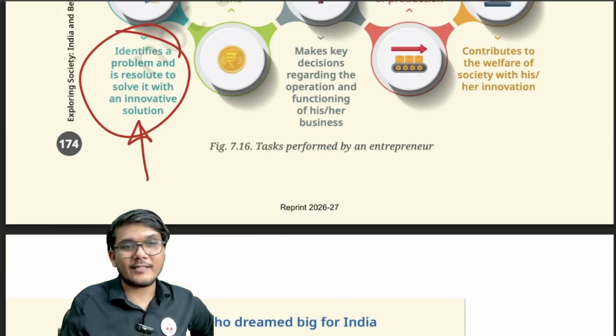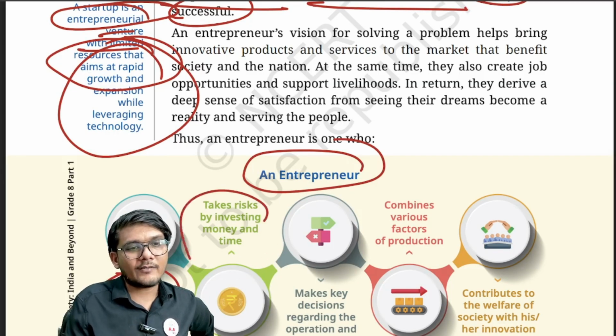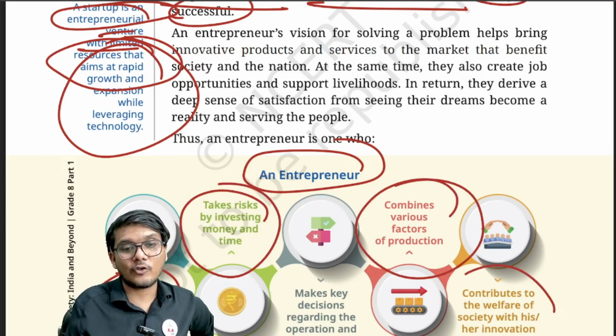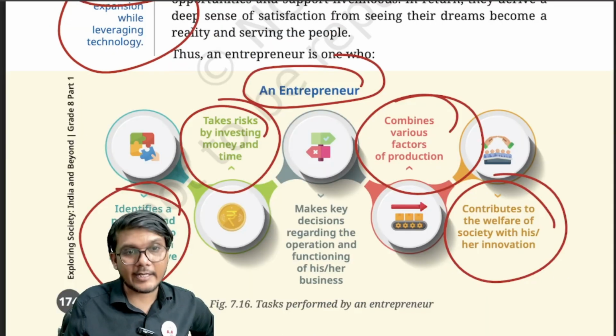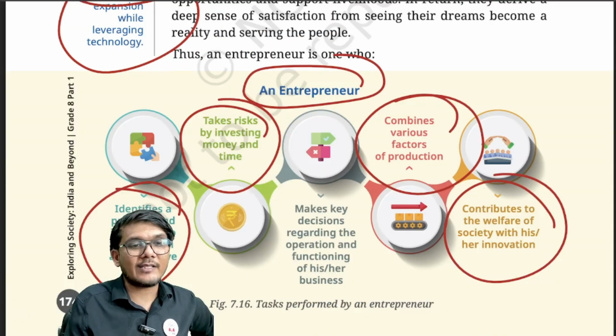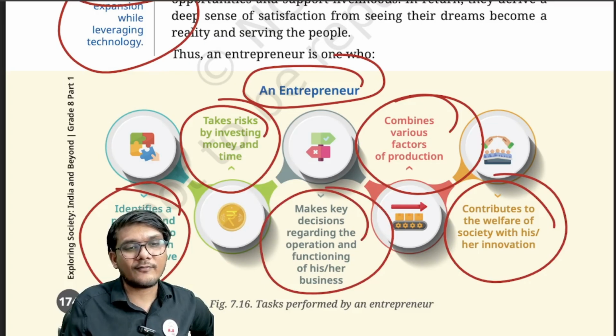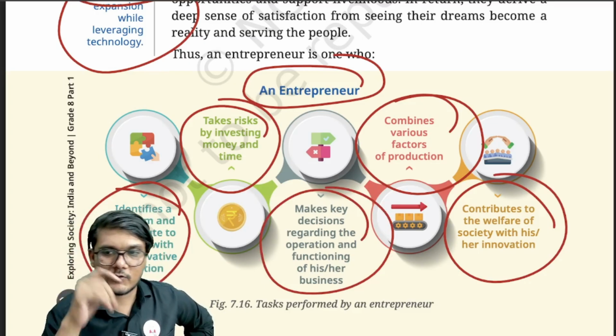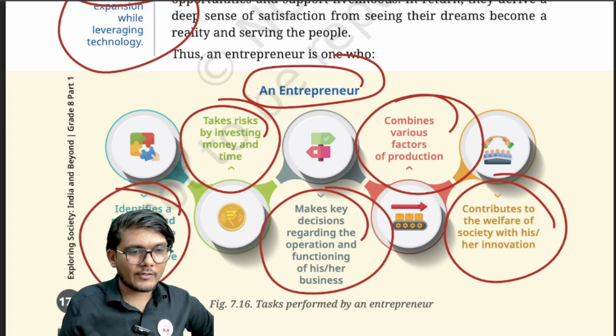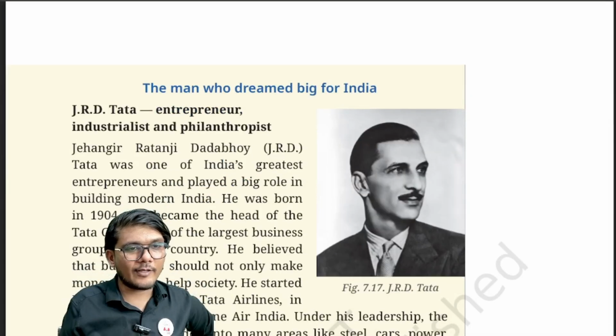So an entrepreneur basically identifies the problem and wants to solve that problem, then takes the risk by investing money and time, combines various factors of production, contributes to the welfare of society with his or her innovation, and makes key decisions regarding the operation and functioning of his or her business. I hope that's clear. Now let's move on and look at one such entrepreneur.